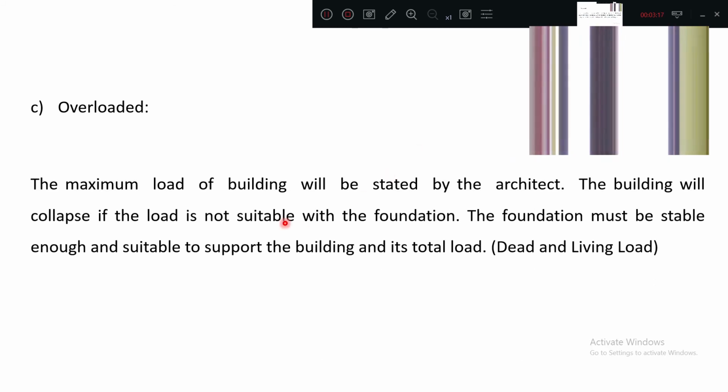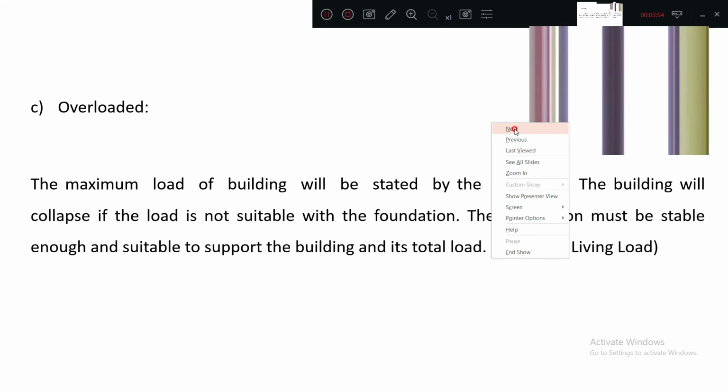Overloading means what? Any foundation is designed for a particular load. That is called the design load. If the external load exceeds that, obviously the foundation may fail. The maximum load of a building will be stated by the architect, because it is in the design only. It is designed that it will carry this much load. The building will collapse if the load is not suitable for the foundation. If the load is increased, obviously the foundation will collapse. The foundation must be stable enough and suitable to support the building and its total load, dead load and live load.